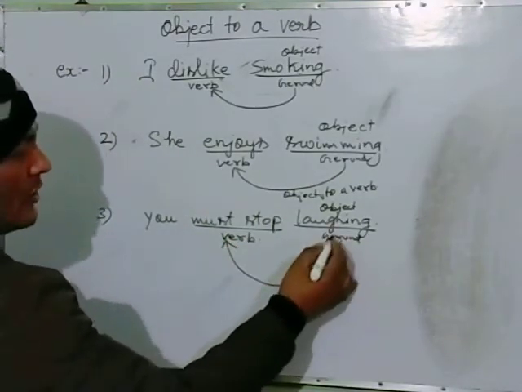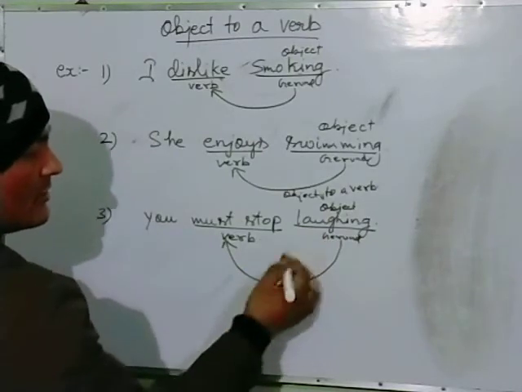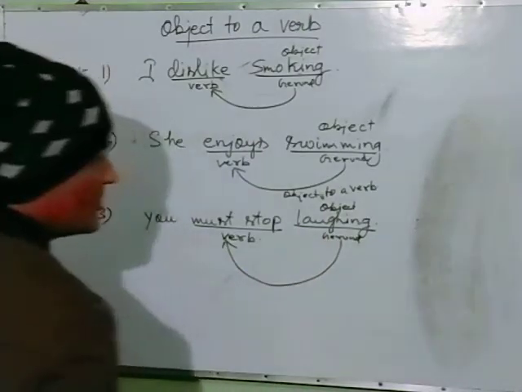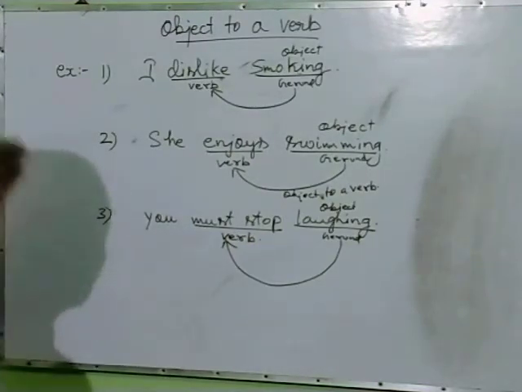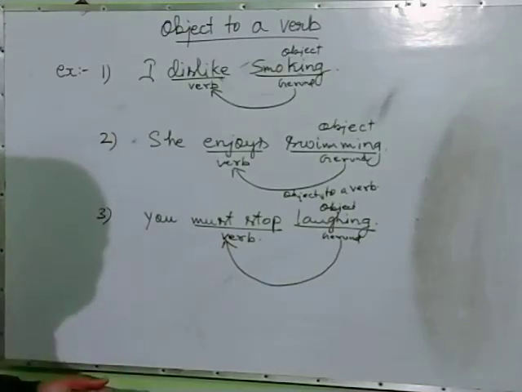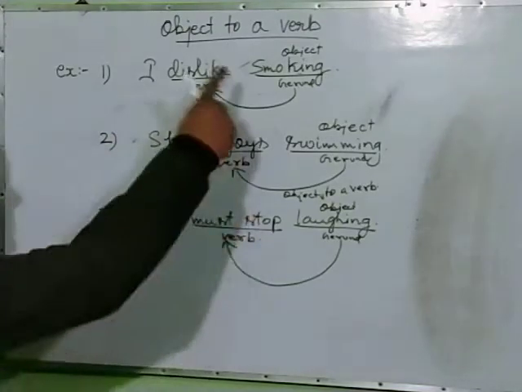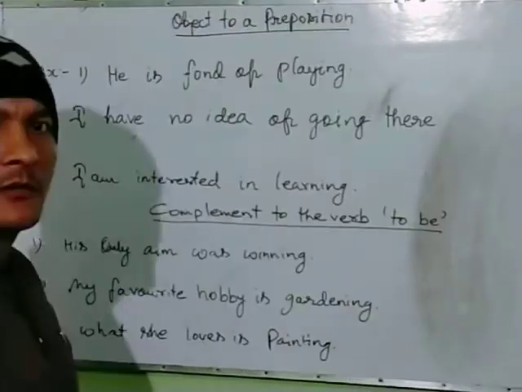This is called object to a verb. So in a sentence we have to make sure what type of gerund is playing a role.